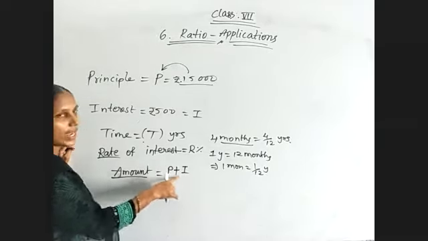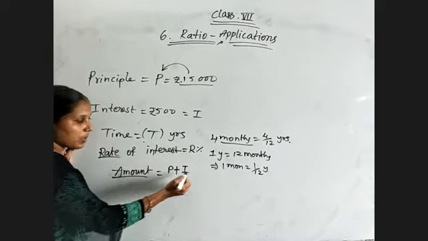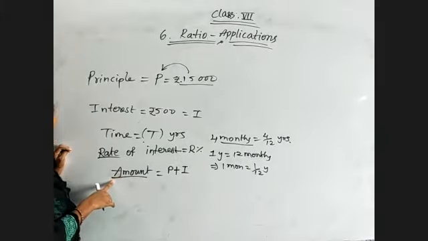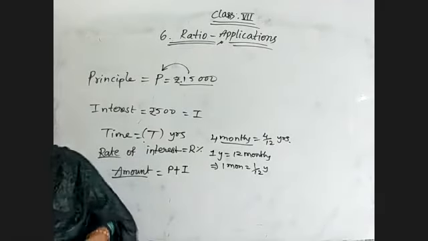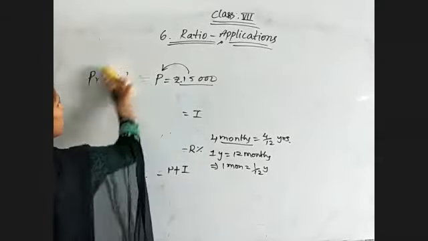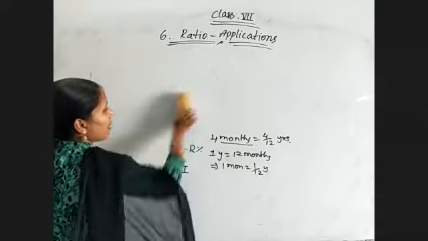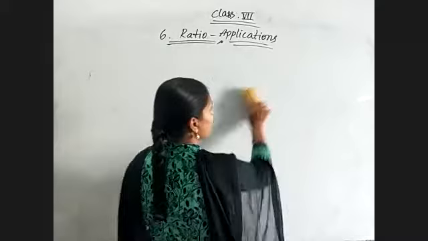So that is the final amount you are returning to the person. So principal plus interest is equal to amount. Okay, these are the different words we are using. And now by solving problems, we will see how we need to use different formulas. With the examples, we will see what is meant by simple interest.